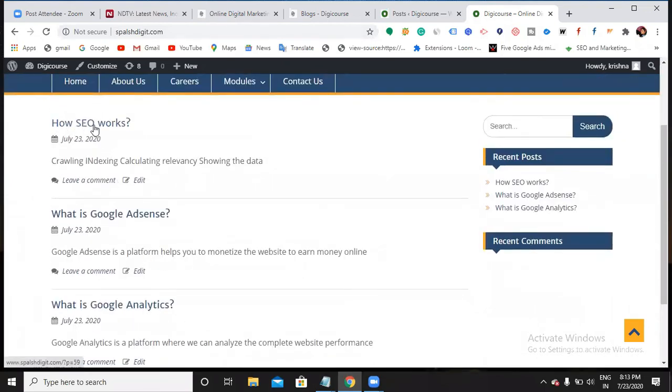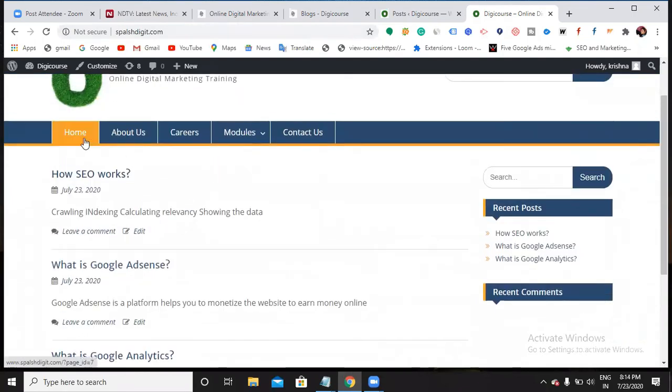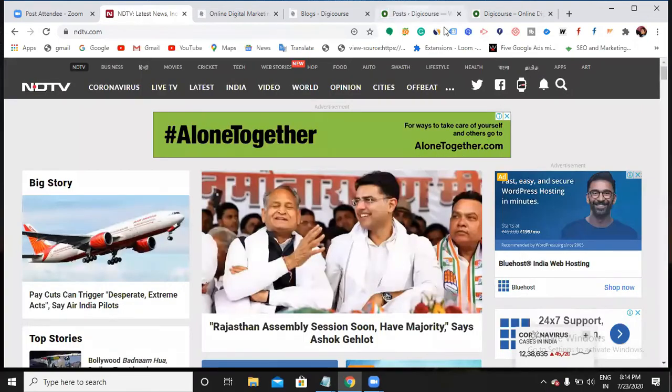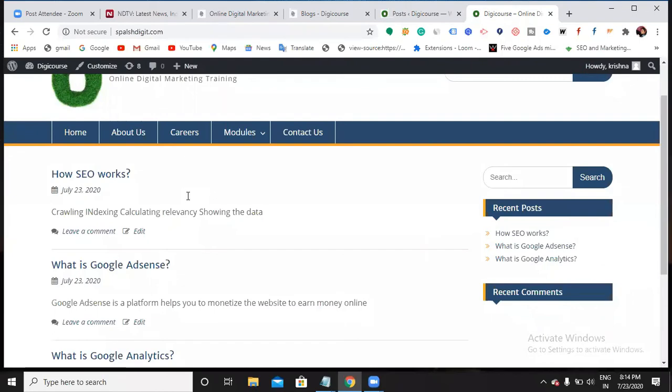Why is it showing how SEO works on top? Because these are all the latest posts. Yes, these are the latest posts, so my page displays the recent posts here. Did you understand? Home is a page and these are blogs. Now I'm showing all my recent posts on the front page. So what type of website is it, is it like NDTV or not? Yes. So now what happens if I write a blog tomorrow, which blog will appear on top?